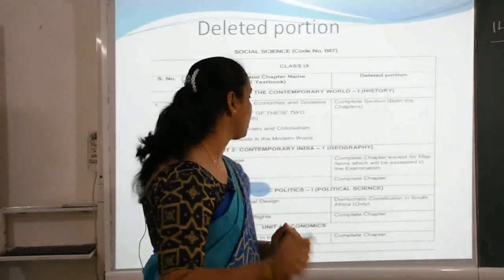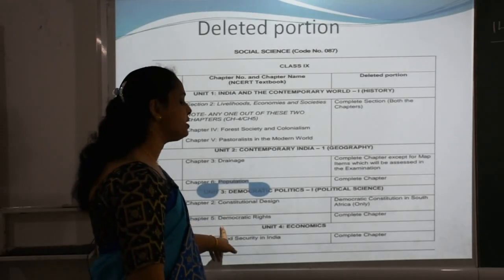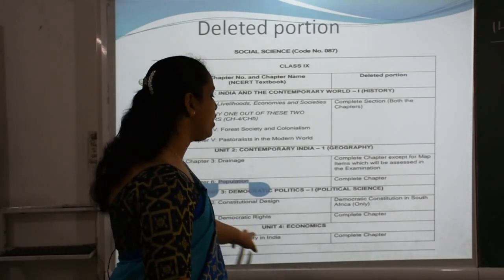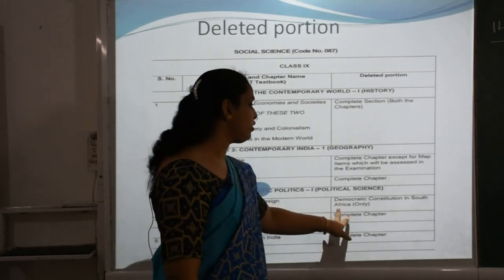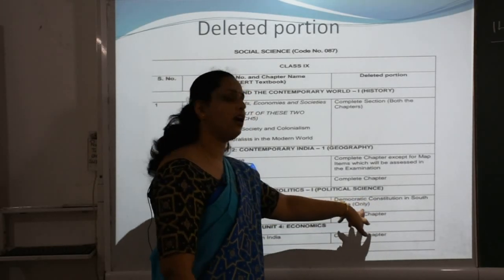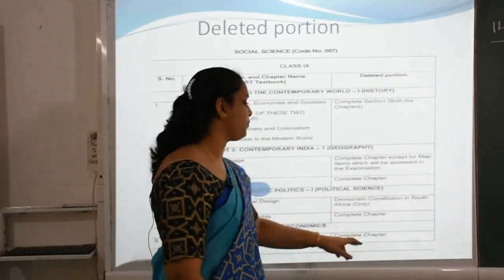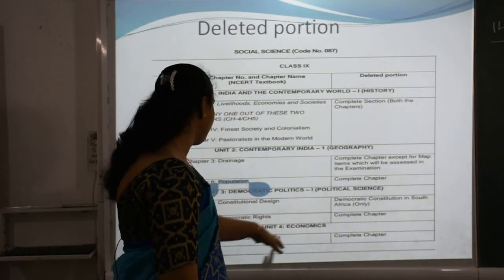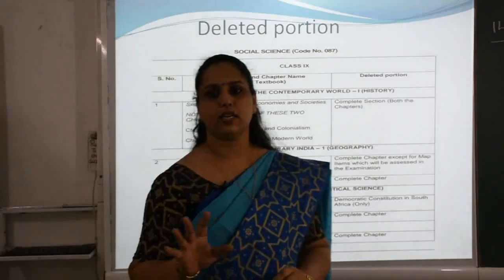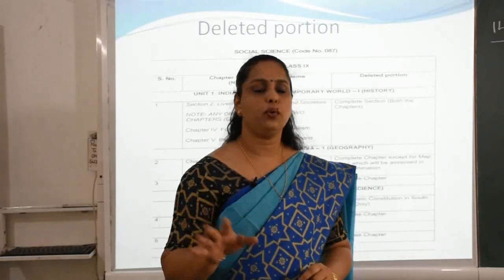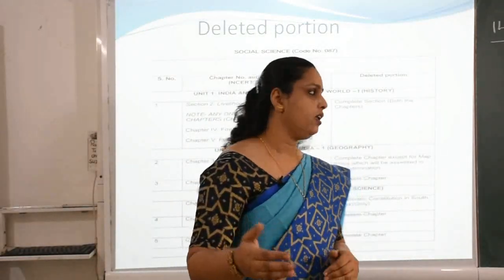Only maps. Now, in our democratic politics, lesson number 2 and lesson number 5. Lesson number 5, the complete chapter, is deleted. In lesson number 2, only the topic democratic constitution in South Africa is deleted, not the rest of the chapter. Now we have economics, food security in India, lesson number 4. This chapter is completely deleted. So don't worry, this chapter you don't have to study at all. Okay?